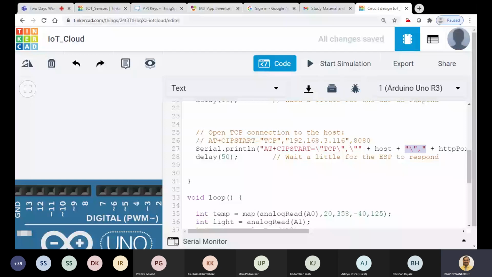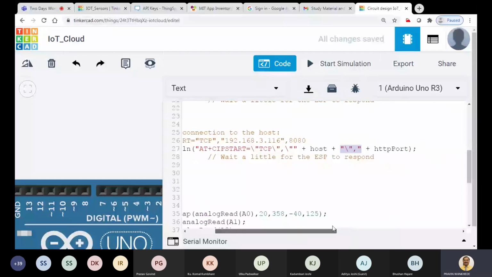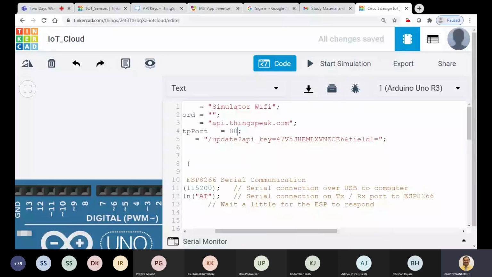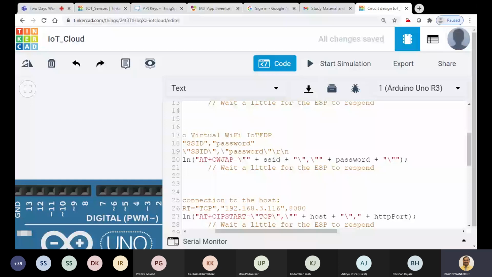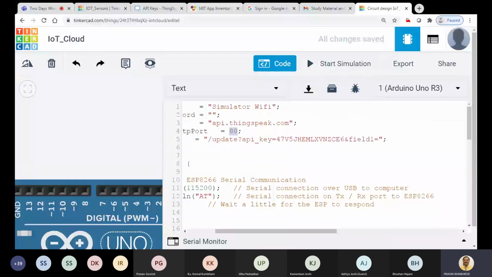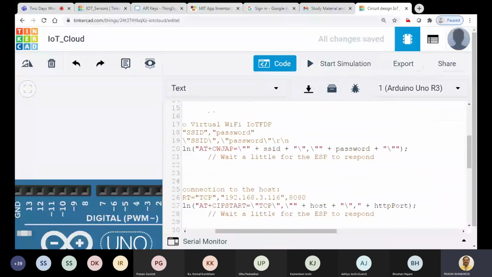Okay, so what is the HTTP port here? It is 80. It means that if you would like to connect with api.thingspeak.com, the HTTP port should be 80. By default, this port is 80 here. So if your cloud says that a particular HTTP port is there, then that particular HTTP port has to be used in your code. Okay, now we are done with this.